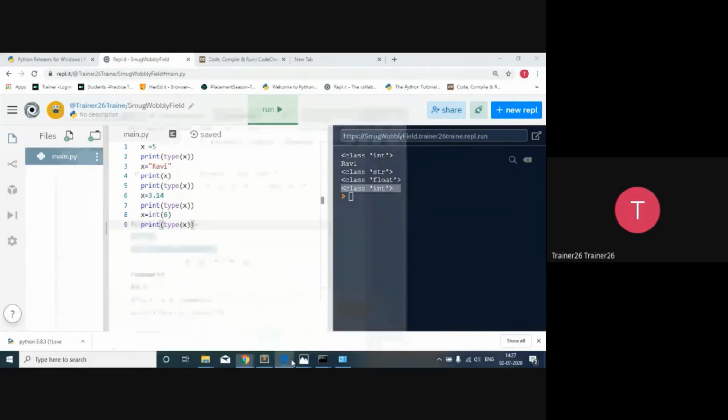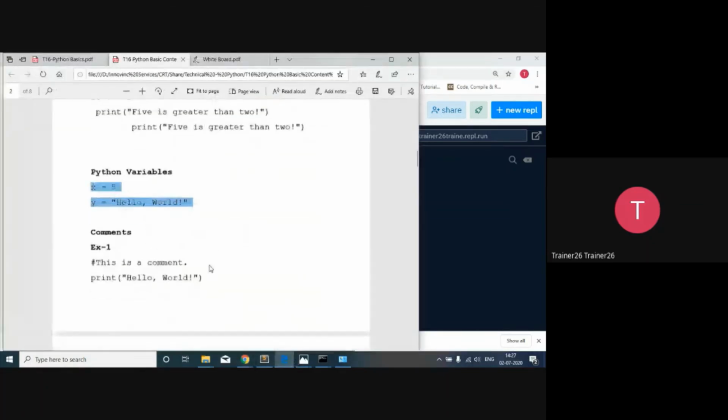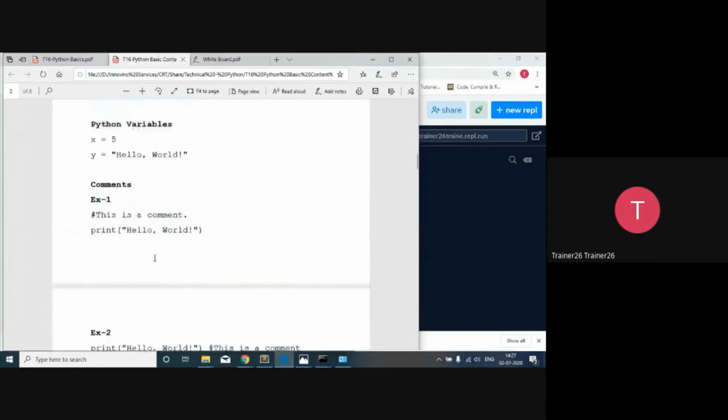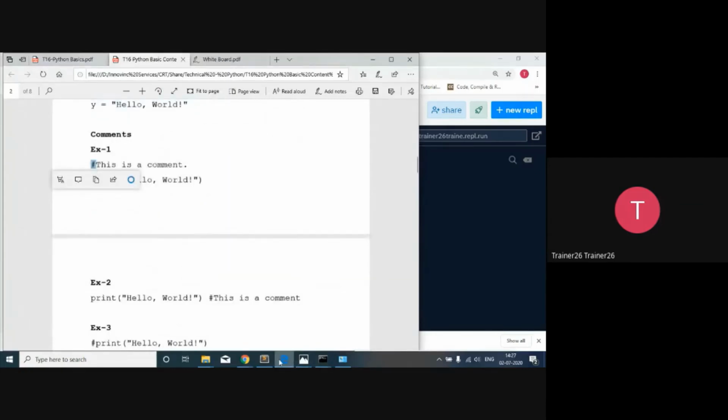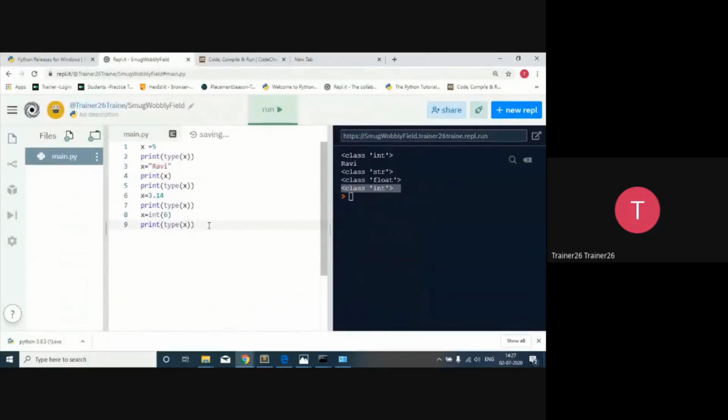Okay, let's move ahead. Regarding variables, the next thing is comments. As we can give comments in different languages, here in Python you can give a comment with the hash and whatever you want to write down. So I'm going to write there: that is integer.